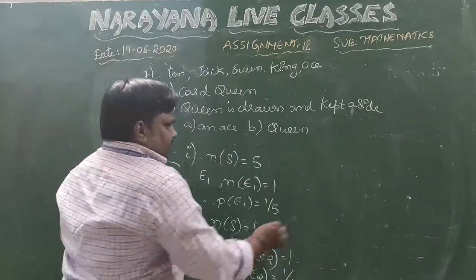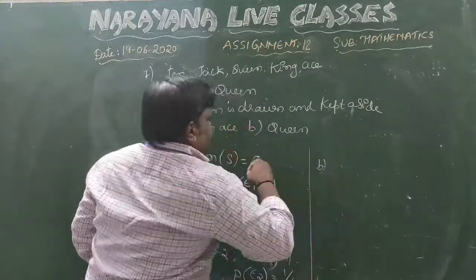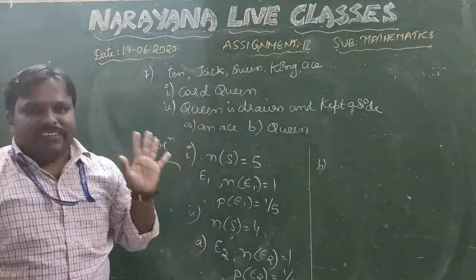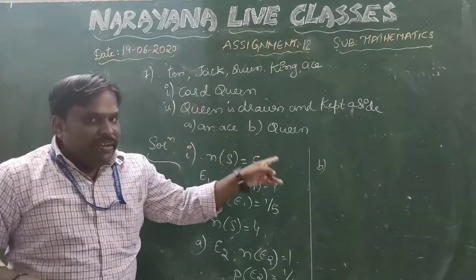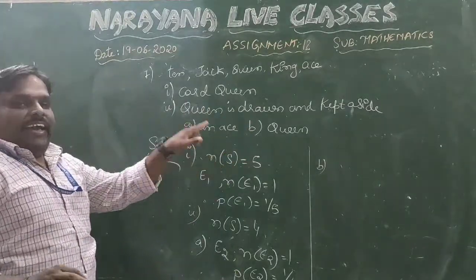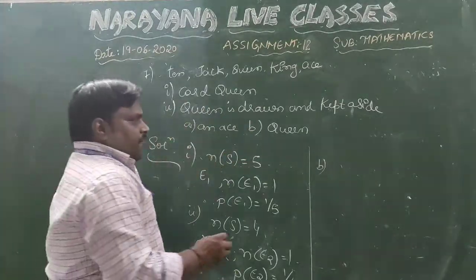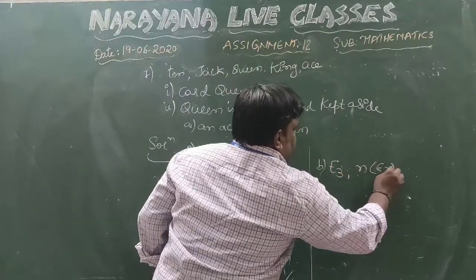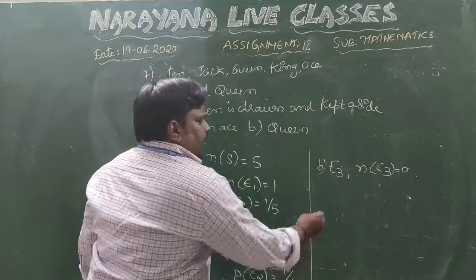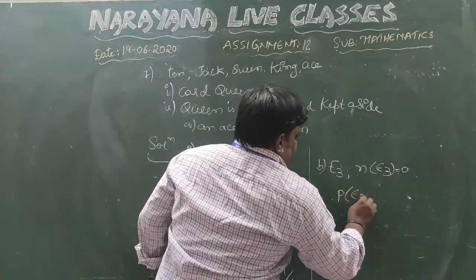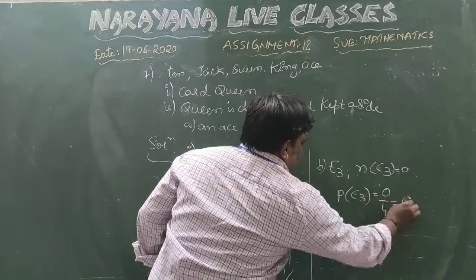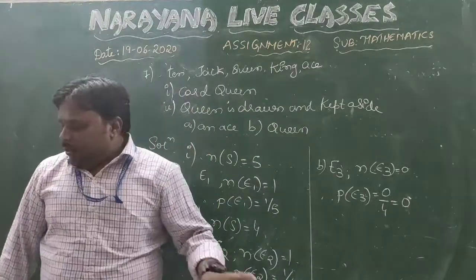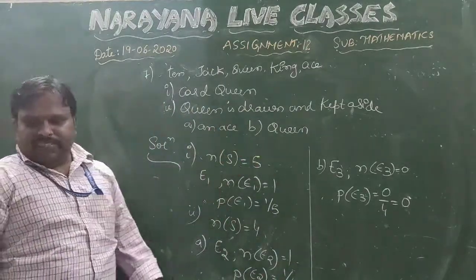Now, coming to the B part. Getting a queen again. Already the queen is drawn and kept aside. Is this possible? Not possible. This is an impossible event. If we take this event as E3, the favorable outcomes will be 0. Therefore, P of E3 is 0 by 4, which is 0. It is an impossible event because the queen is already kept aside. This is the end of question number 7.